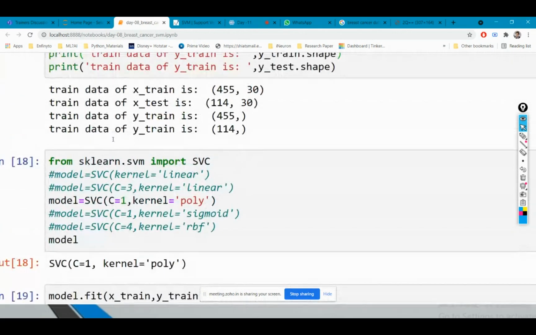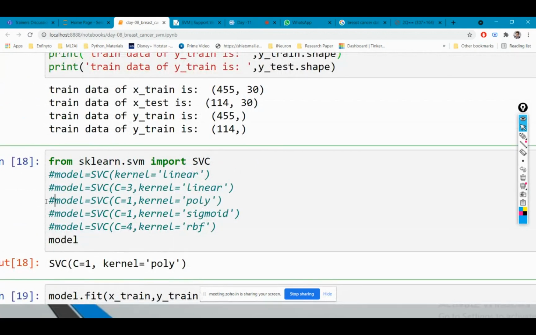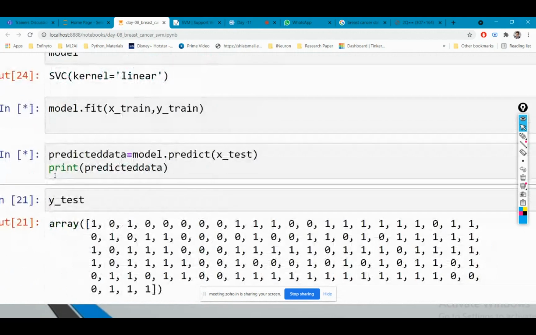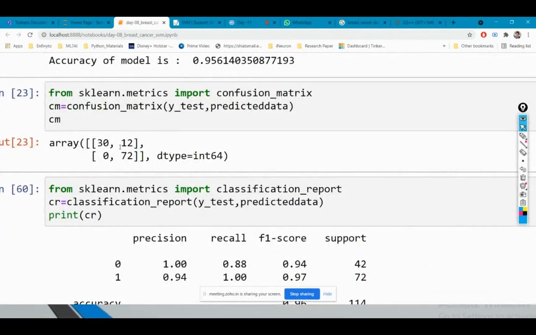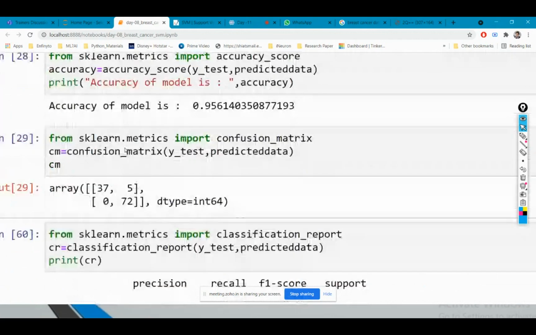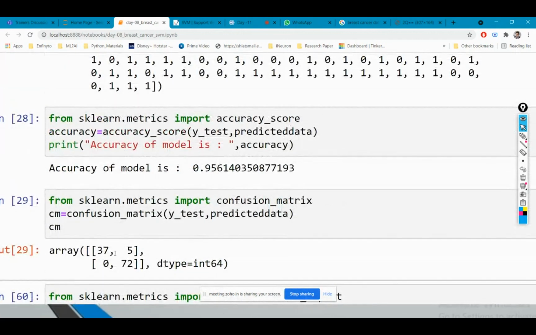Now let's just run it for the linear model for which I was getting the maximum accuracy. Okay, 95% accuracy I was getting for this case. So you can see that for this case, when I'm getting a 95% accuracy, I'm able to predict 37 values correctly, and I'm only misclassifying 5 values of benign type. And for malignant, I'm misclassifying 0. Okay, I'm predicting all the values of malignant type correctly.